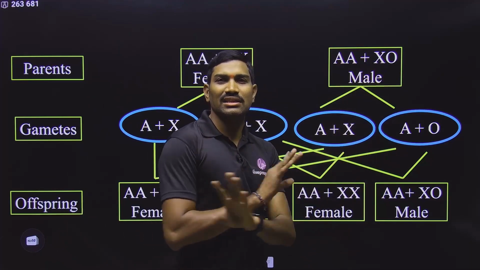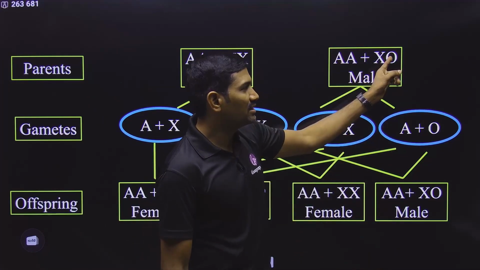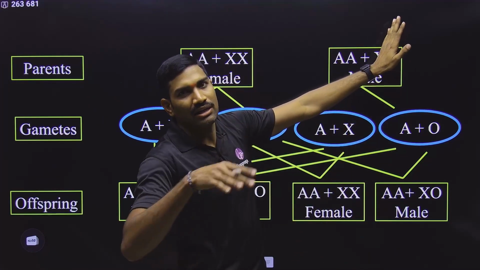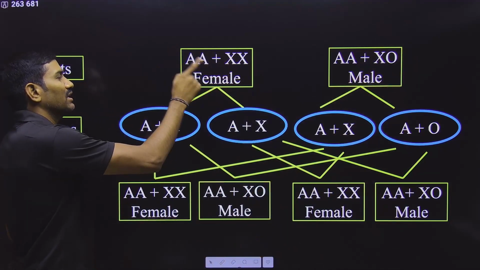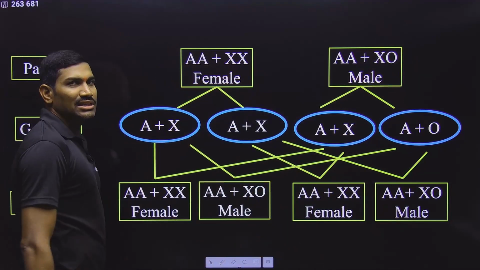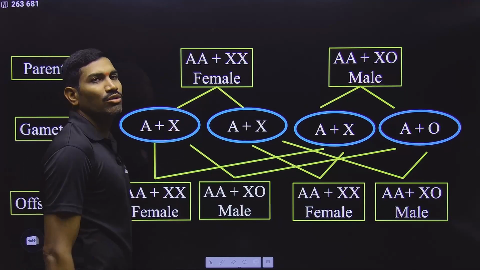This O is nothing. That is, there is nothing present here. So simply for the adjustment only we have written O. That's it. And here, if you observe, what happens? Same type of gametes are produced. So here also females are homogametic.